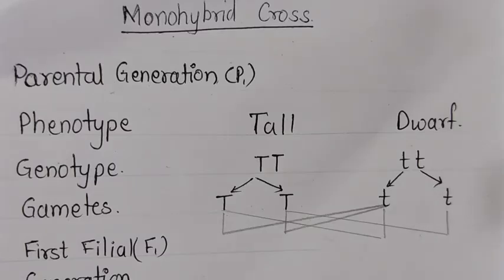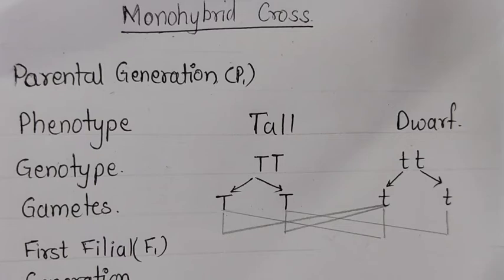Now to understand Mendel's experiment, we will understand the crosses clearly one by one. First we will see the monohybrid cross. Monohybrid, the name itself, you can see here, mono means single and hybrid means combination. Here the single characteristic is combined, and the formation that is formed is called a monohybrid